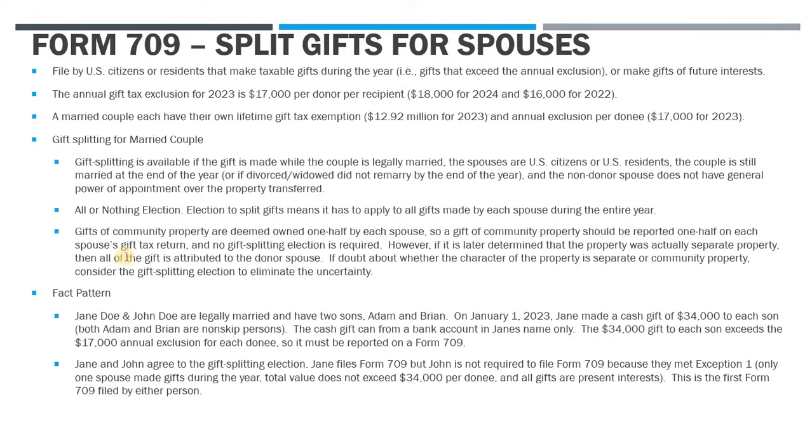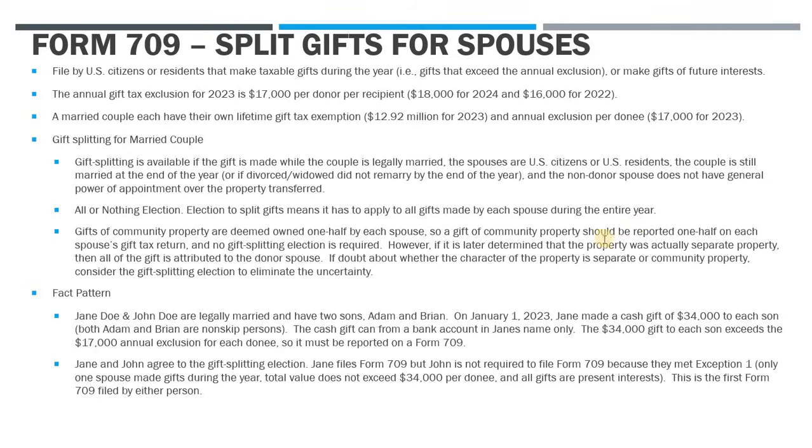Now, another key thing to remember here is community property and separate property issues. A gift of community property is deemed owned one-half by each spouse. That's the general rule. So if you give community property, that should be reported as one-half on each spouse's gift tax return, and so no gift splitting election is required, right?